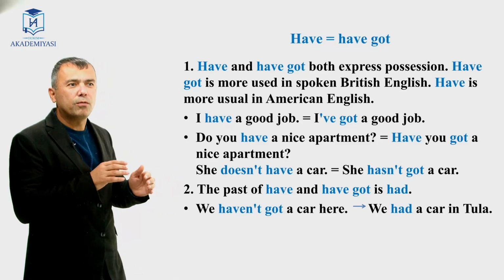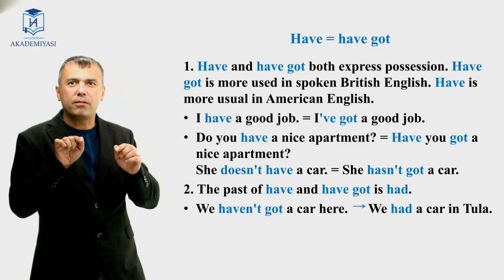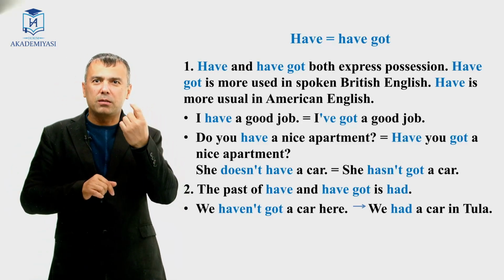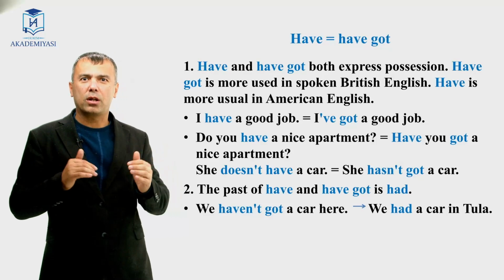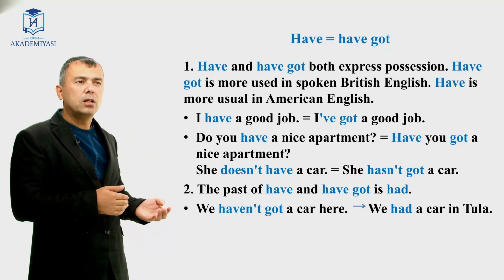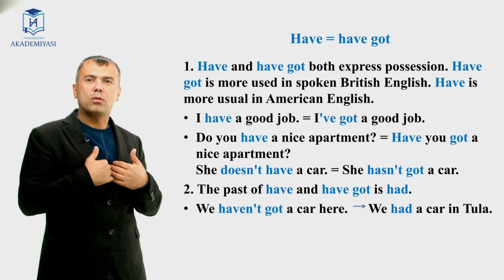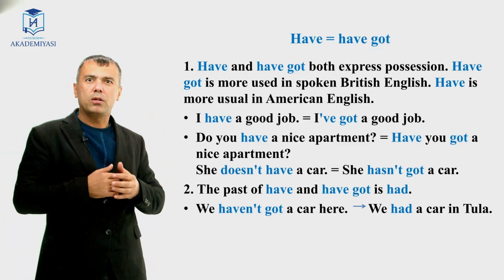Well, the past of have and have got is had. Demak, have va have gotni o'tgan zaman shakli bitta, u had bo'lar ekan. For example, we haven't got a car here. We had a car in Tula. Bu yerda bizni mashinamiz yo'q. Tulada mashinamiz bor edi.